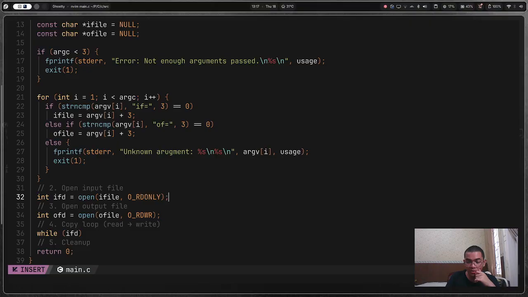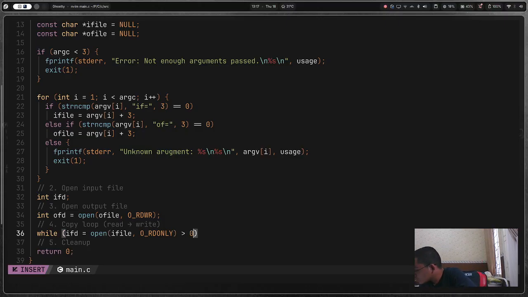Let me just copy this, put it here. While ifd, and then I'll just do is more than 0. Okay, it requires two of these. Good. So I will do something here. I will write 1 buff n.